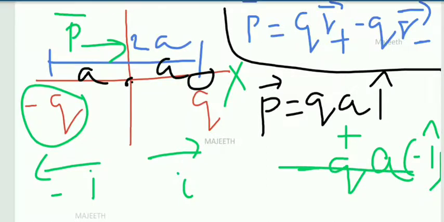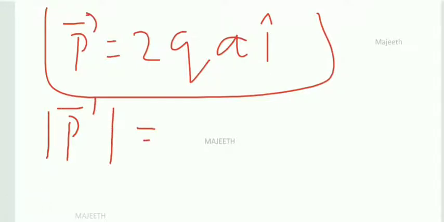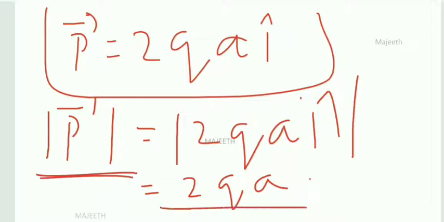Then, I have already told what the magnitude of the dipole moment is. If you take the magnitude of the dipole moment, it is the magnitude of 2qa i vector. So 2qa is the magnitude, and you take it outside. What is the magnitude of the i vector? 1. So the magnitude of the dipole moment is 2qa. That's what we have seen in the second slide itself. It is the product of charge and the distance between the two charges, 2qa. It's a magnitude. Direction is from the negative charge to the positive charge, right?